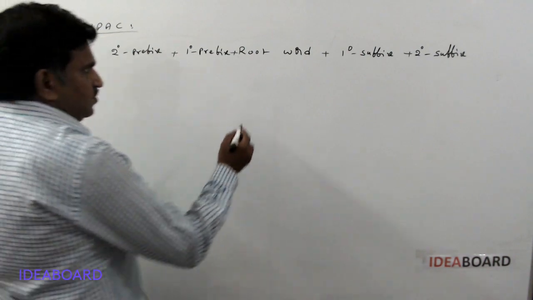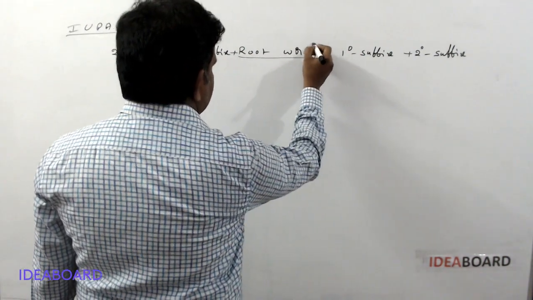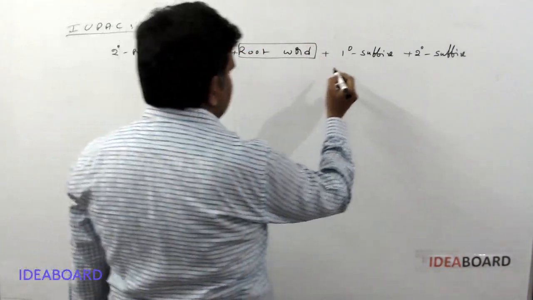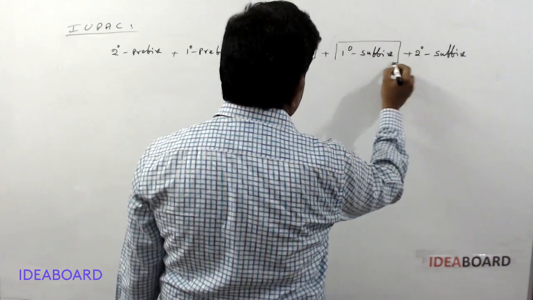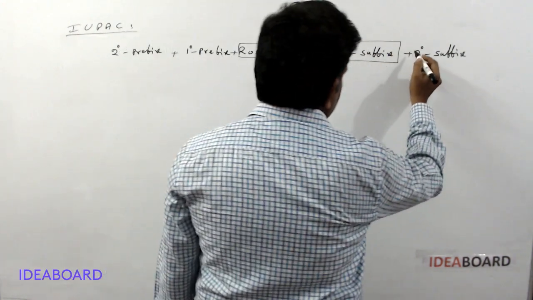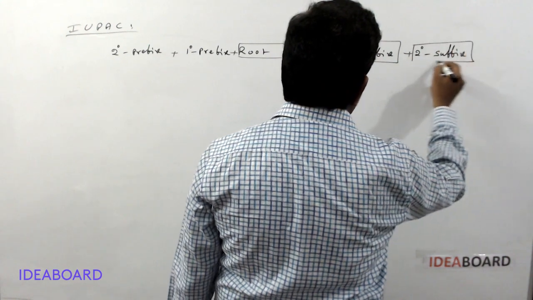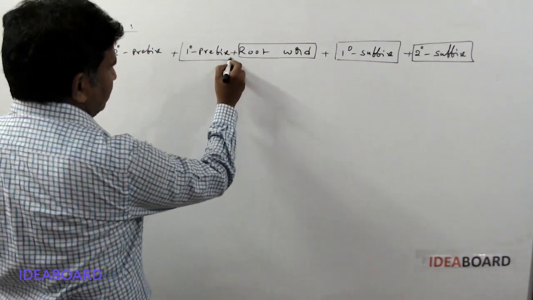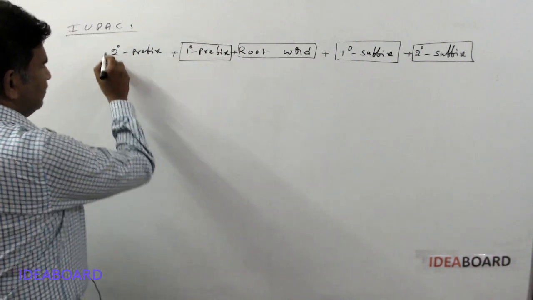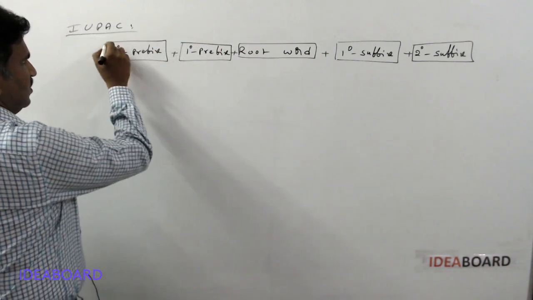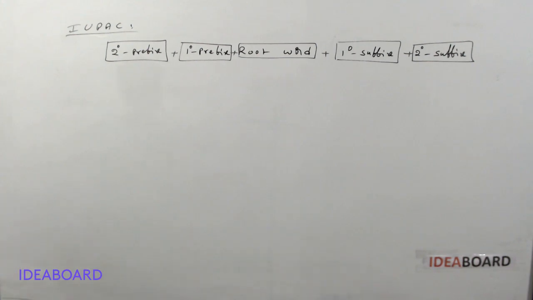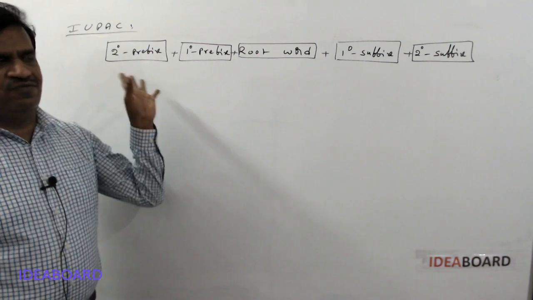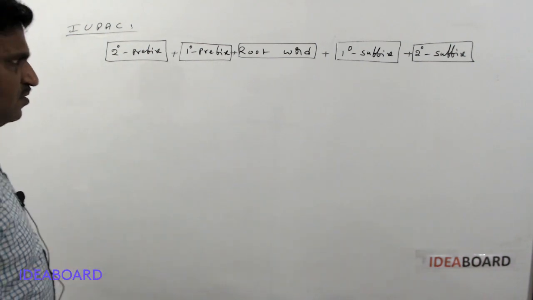So the main part is the root word, then the primary suffix, then the secondary suffix, then the primary prefix and the secondary prefix. So we have a maximum of five parts in an organic compound name.